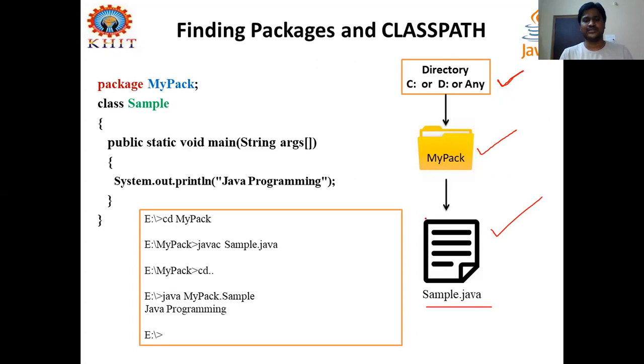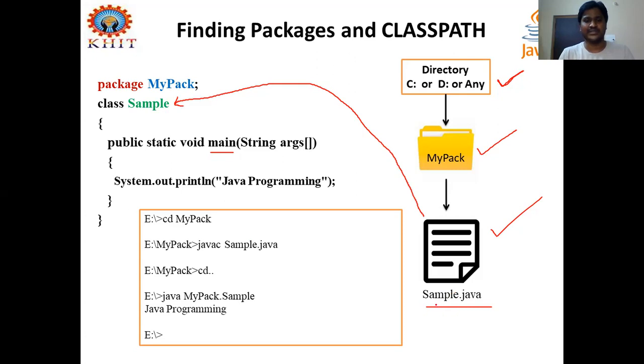So I give this sample.java name based on the condition that in that file there is a class with the name sample that includes the main method. Then only I have to put sample.java as the file name for this Java program file. And this concept is already known by everyone.